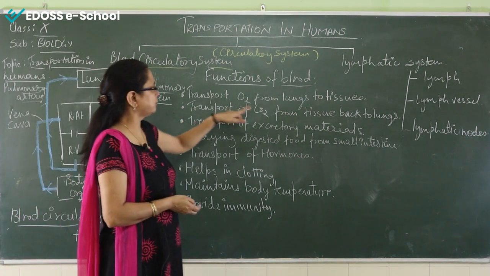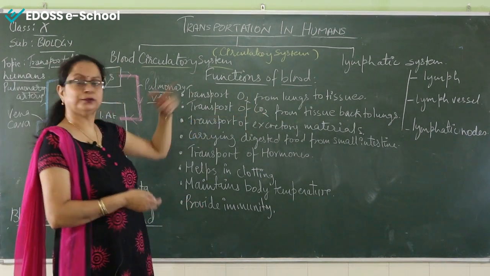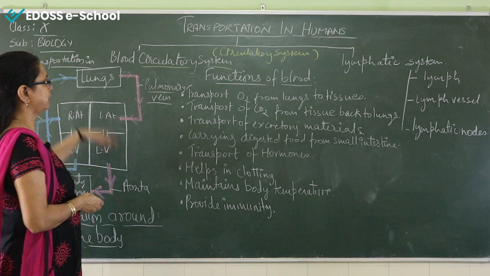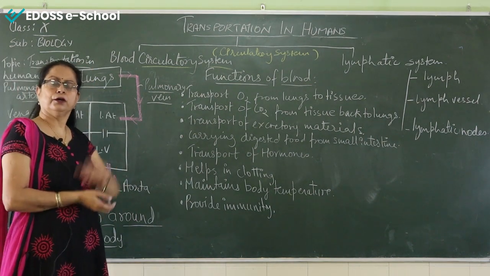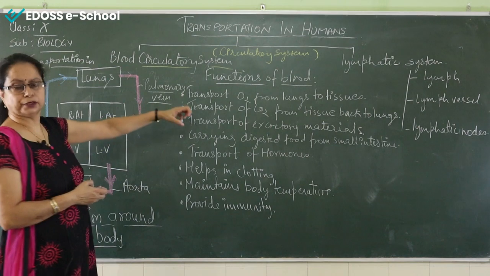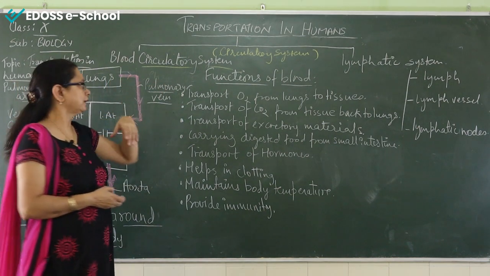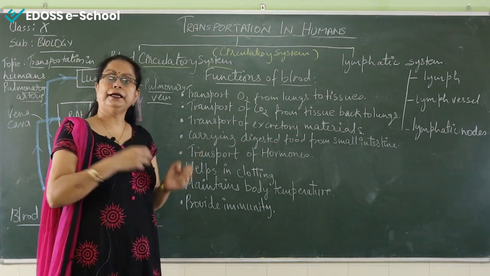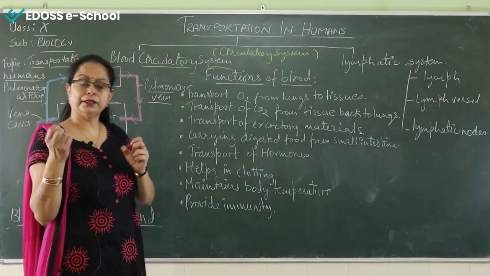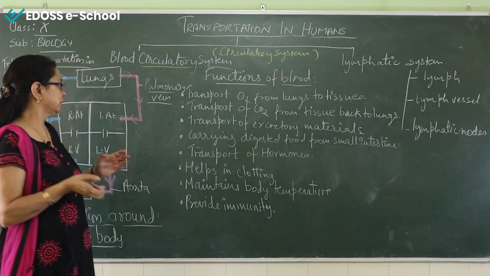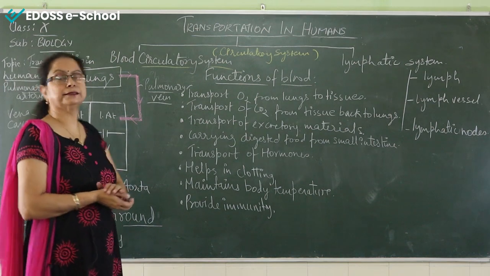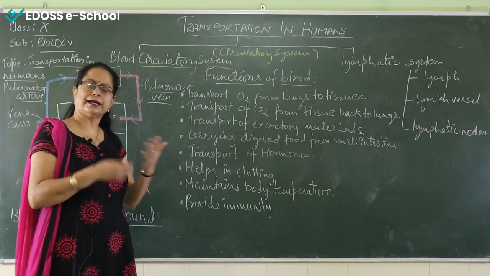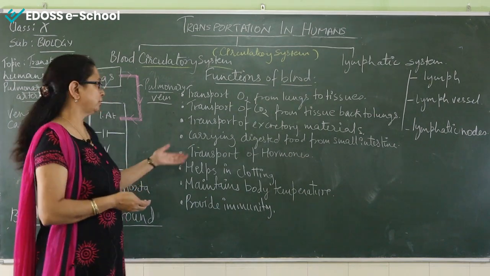Next point, transportation of carbon dioxide from the tissue back to the lungs. Then again it is actually RBC that helps in carrying the deoxygenated blood from the organ first to the heart and then finally from the heart to the lungs. Third point, transport of excretory material, from the kidney and other organs to the tissues for the excretion. Next is the transport of hormones, the chemicals secreted from the endocrine gland, that are again transported to the different target organs through the blood only.